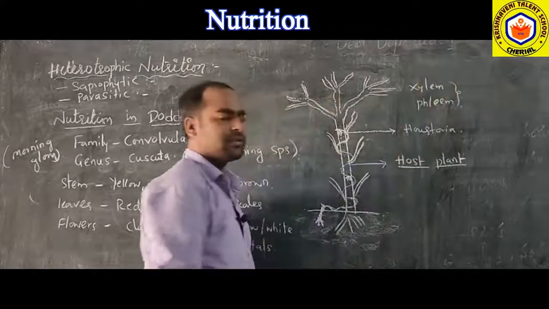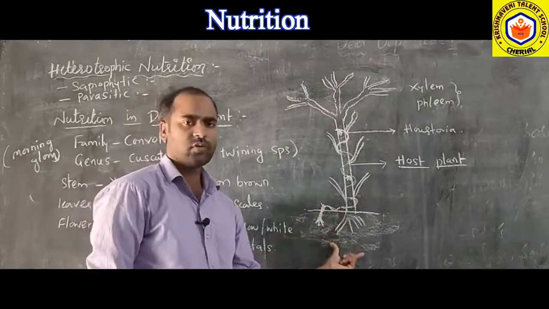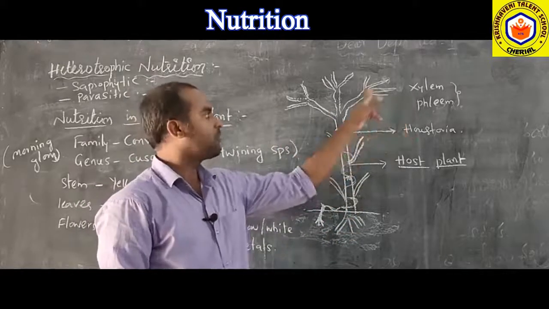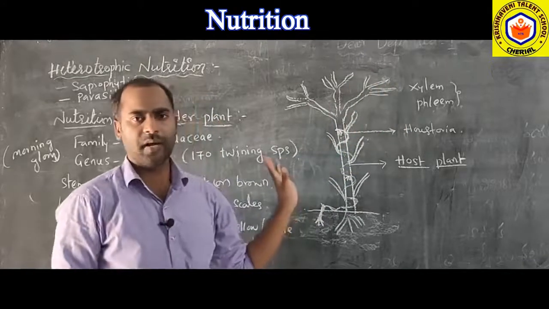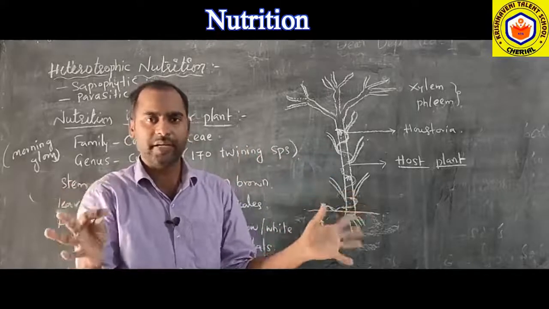Xylem transports water from soil to every part of the plant body, and phloem transports the food from leaves to every part of the plant body. That means xylem contains water and phloem contains prepared food, nutrients, right?